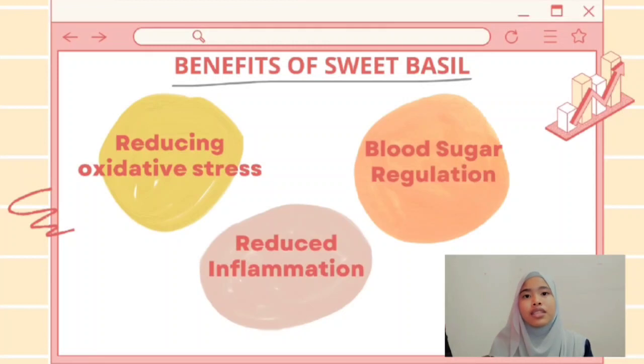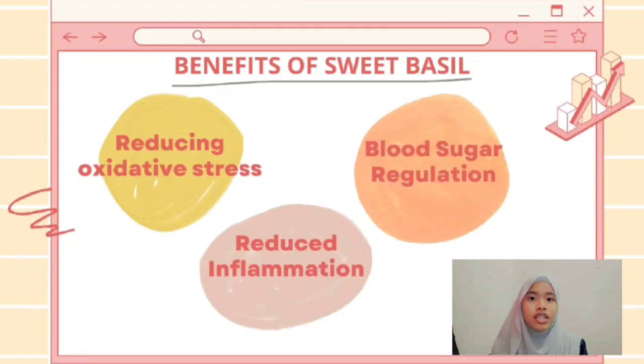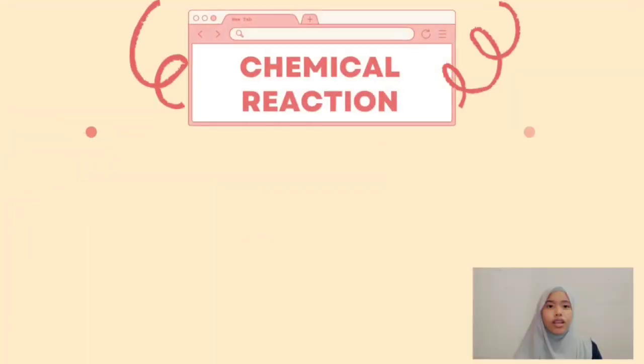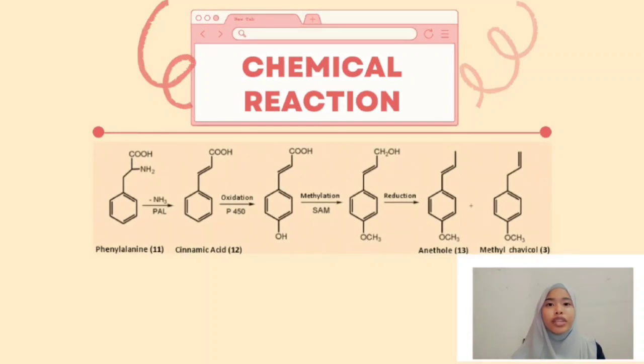Essential oils in basil such as eugenol and citronellol can help to fight inflammation in the body. These anti-inflammatory properties can help to lower the risk of inflammatory conditions such as heart disease and bowel issues. Sweet basil can help with blood sugar regulation. It may help to reduce high blood sugar levels, and it can also be helpful in treating long-term effects of high blood sugar. So now, let's move to the chemical reaction to produce methyl chavicol.